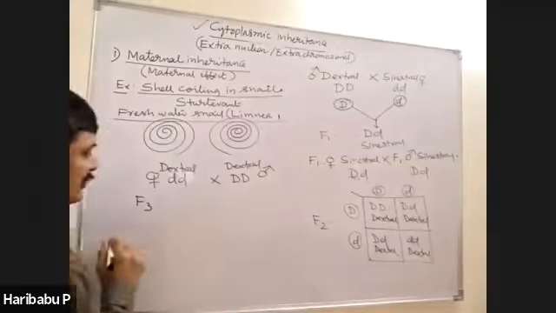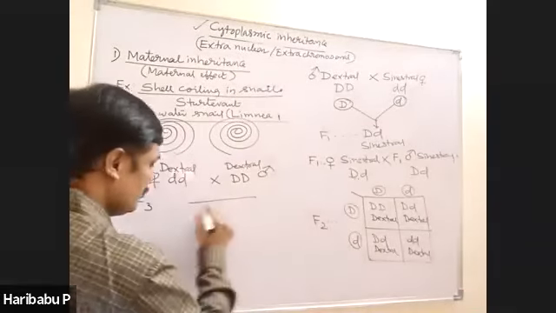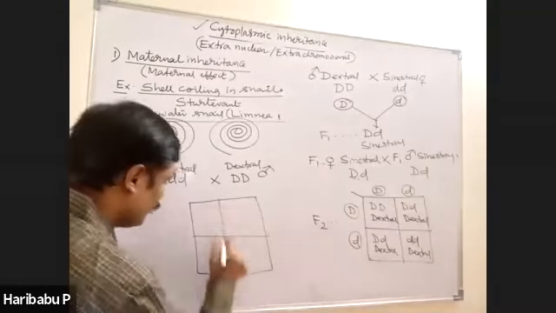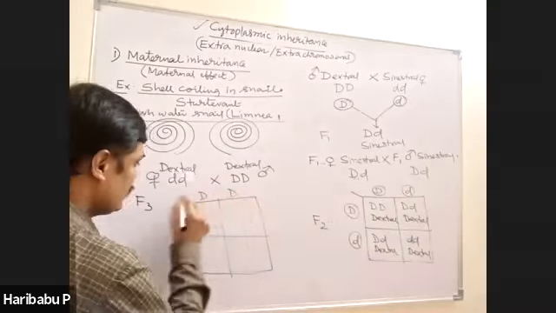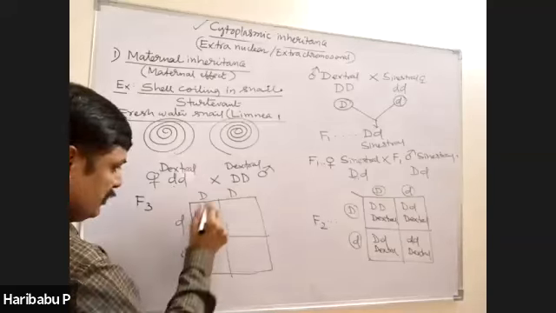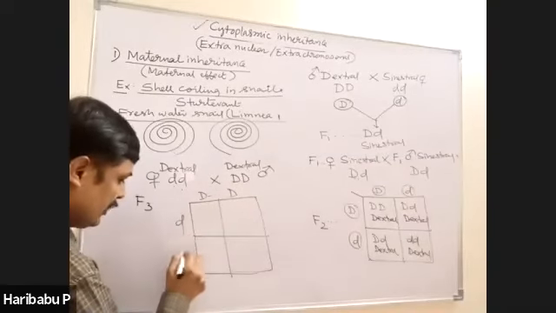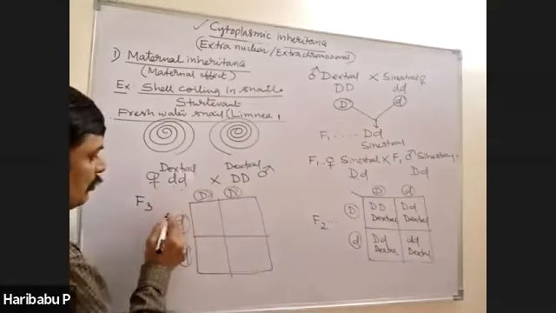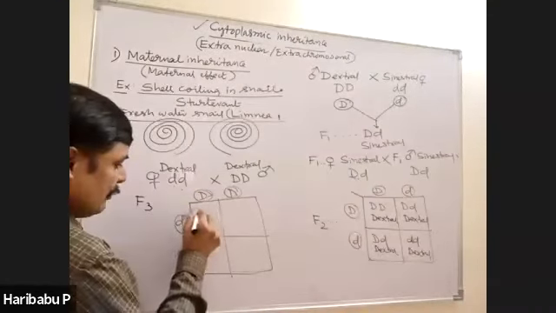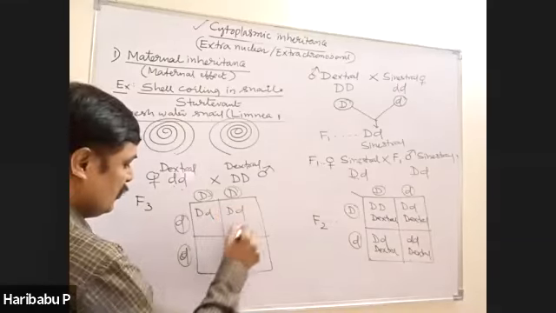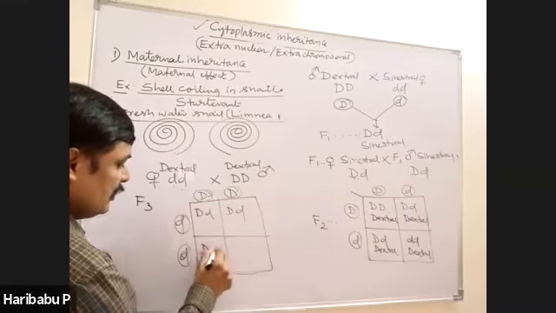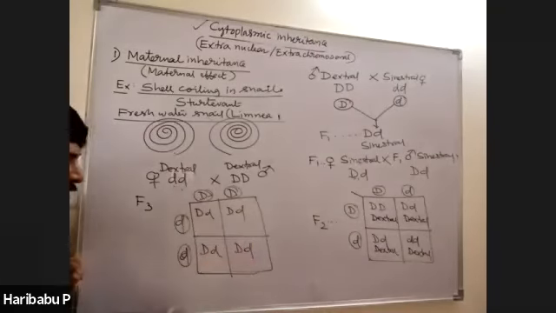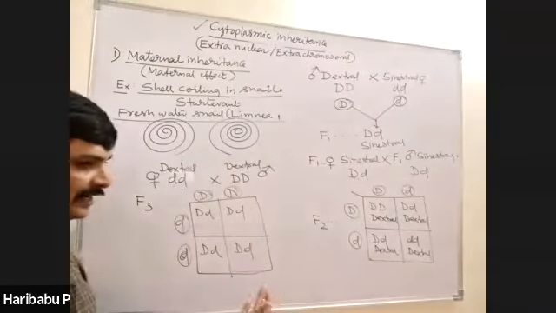Now, what happens in the third generation? See this. This can produce two types of gametes, and this can produce one type and this can produce one type. One type of gamete, one type of gamete, like this. Now, when you cross capital D small d with capital D small d, all of one type are produced. The phenotypes are already decided.